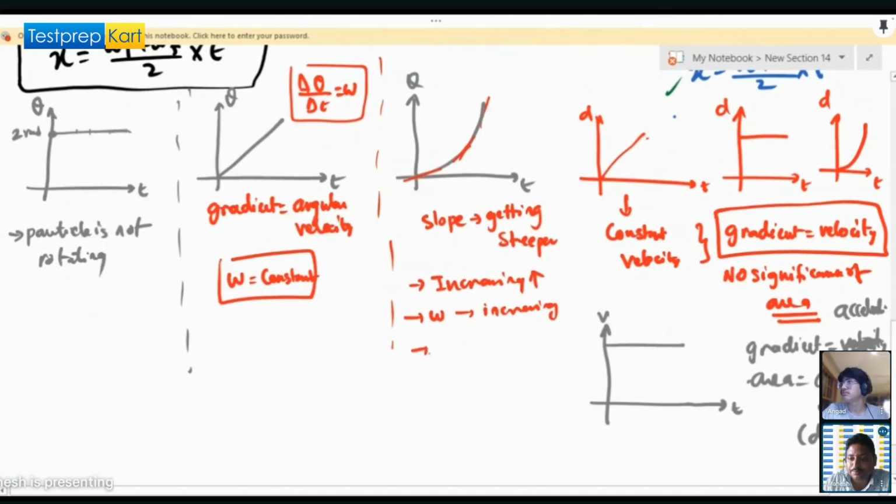So then the particle which is rotating has angular acceleration. Can we say it? Any problem with saying this?